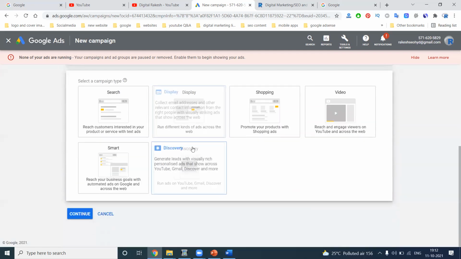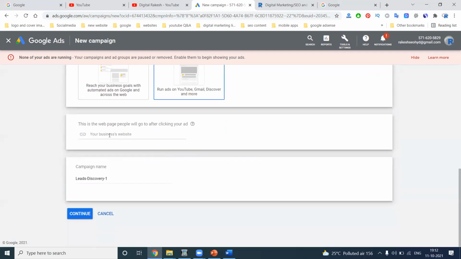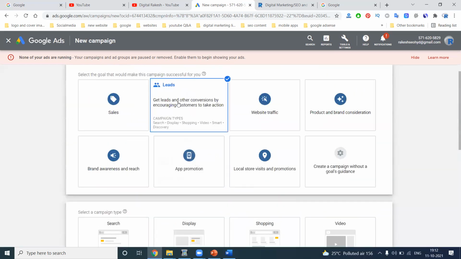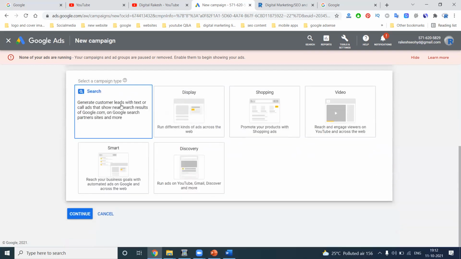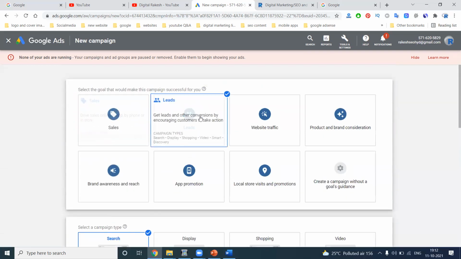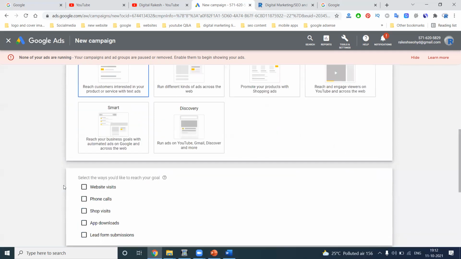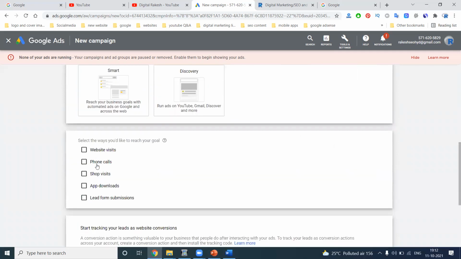If coming to discovery, it's the same. Remove it, add it, discovery. Only a website link will be added. So the same will continue; we have to change it. In discovery, most of the leads will be generated through the website. They don't accept phone calls. When you want to accept phone calls, you can go down to lead generation, search. Here lead generation is accepted and you can accept website visit, phone call, shop visit.